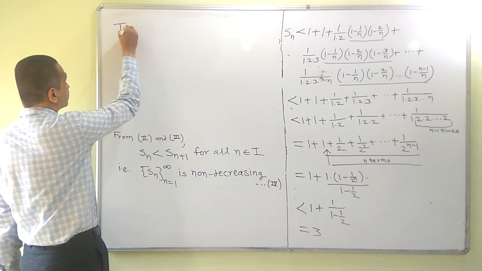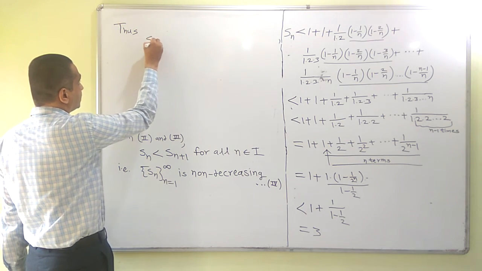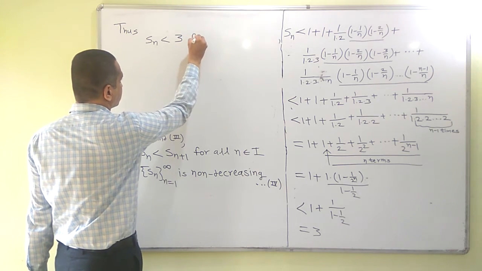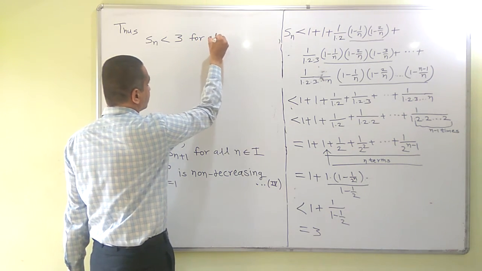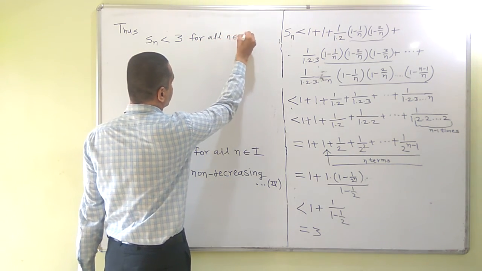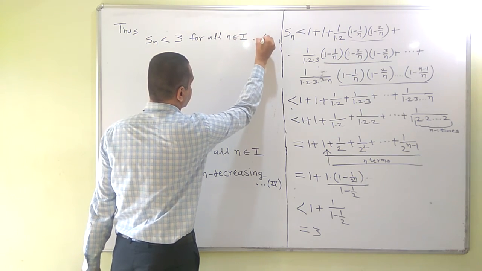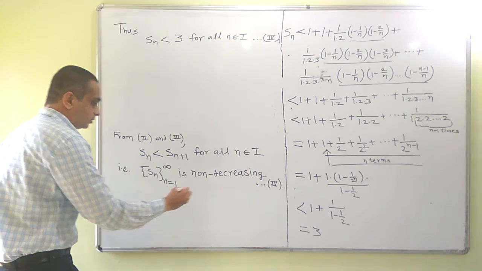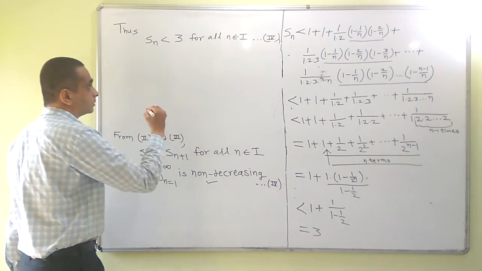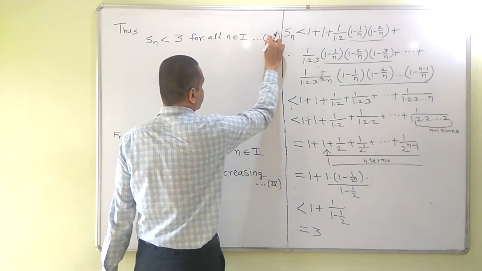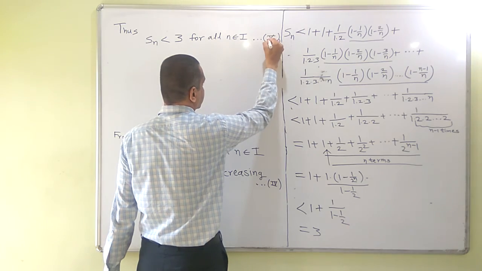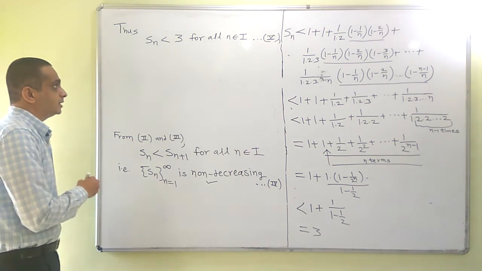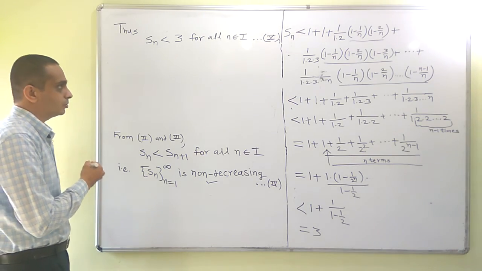Thus Sn is less than 3 for all n belongs to N. Say this is the fourth statement. Sn is non-decreasing. I should say this is the fifth statement. From fourth, Sn is less than 3 for all n belongs to N.